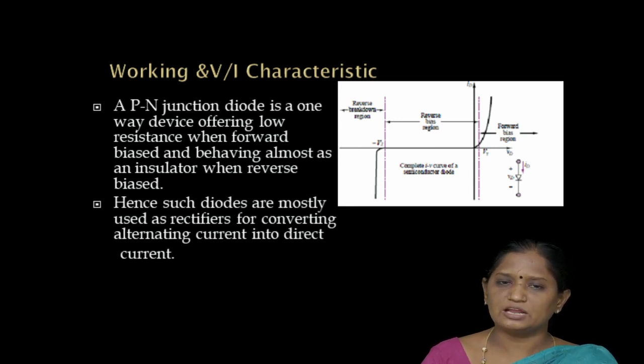This diagram shows the forward characteristics and the reverse characteristics. Forward characteristics means that when the voltage increases, the current also increases. When reverse biased, as the voltage increases, at a certain point the current decreases. That is called reverse biasing.